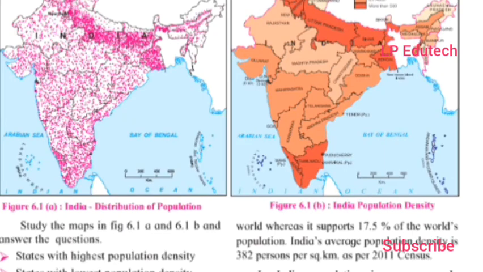So let us look at the geographical explanation. India's population is around 121 crore according to the census of 2011. India is the second most populous country in the world after China. India occupies only 2.41% of the land area of the world, whereas it supports 17.5% of the world's population. India's average population density is 382 per square kilometer as per the 2011 census. So all this information is very crucial and important to point out.